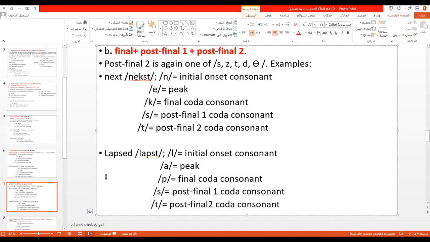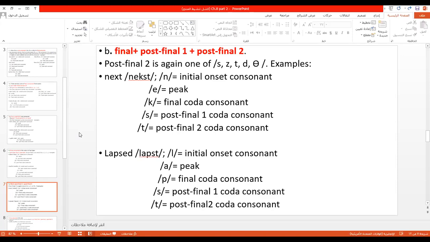Clear, please. So if three consonants occur after the peak, this is also of two cases: either pre-final plus final plus post-final. And of course, I repeat, the pre-final is one of the many English.